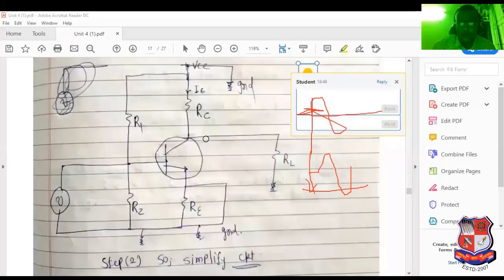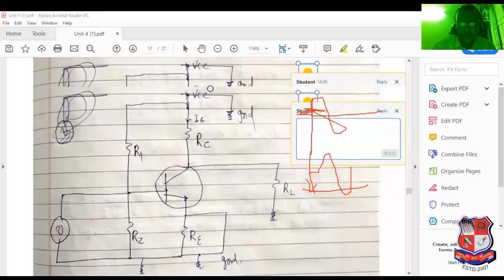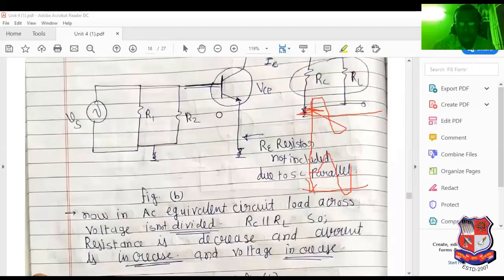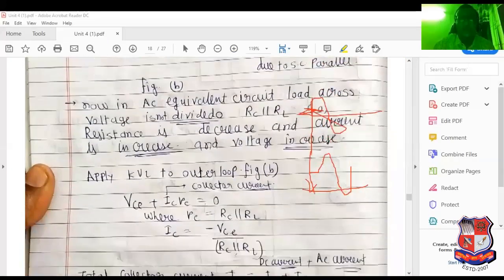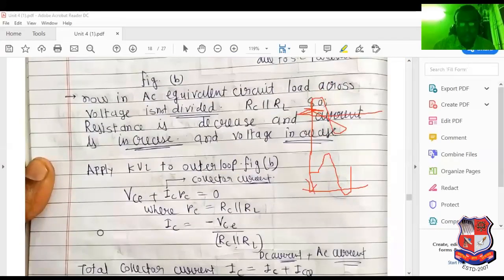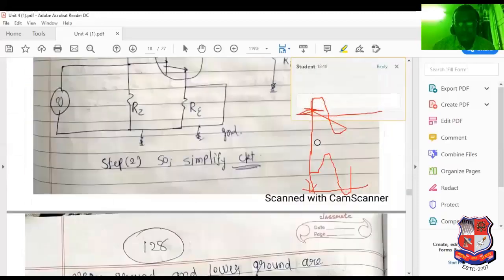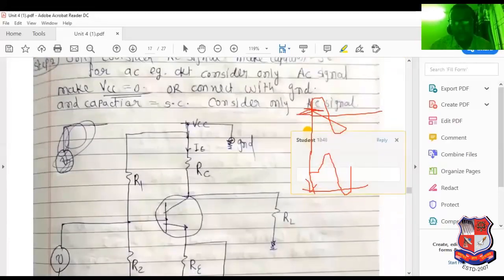So it can be treated like that. So VCC can be considered as a ground. VCC you have to give with ground for the purpose of simplified analysis. At that time, VCE plus ICRC equal to 0. Why? Because here it can be applied as a 0 voltage. So see this very carefully. If here it is known as 0 volt,